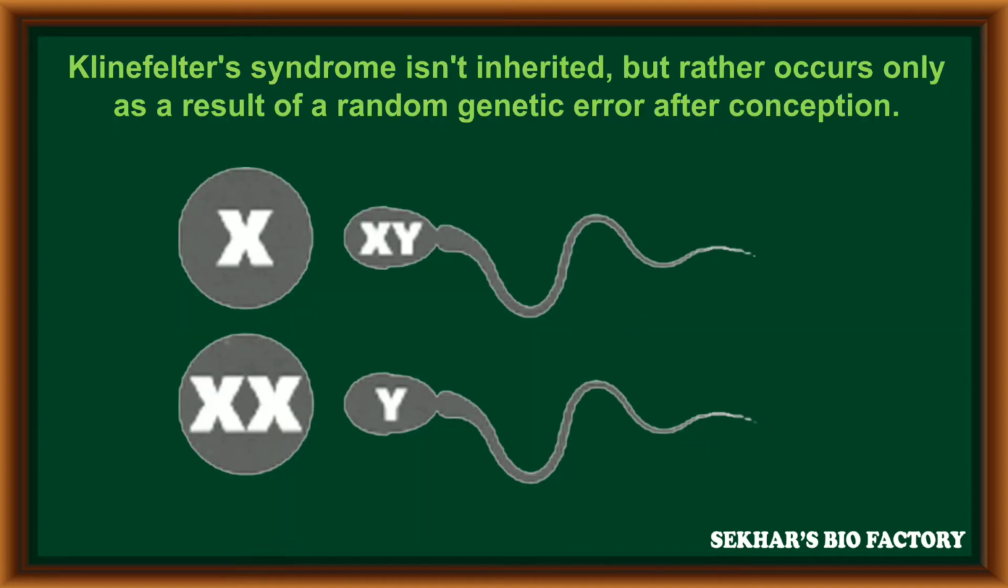Klinefelter syndrome is not inherited, but rather occurs as a result of a random gametic error after conception. Sometimes the sperm cell may have an additional X chromosome and sometimes the egg may have an additional X chromosome. By the fusion of these gametes, it results in the formation of the XXY condition.